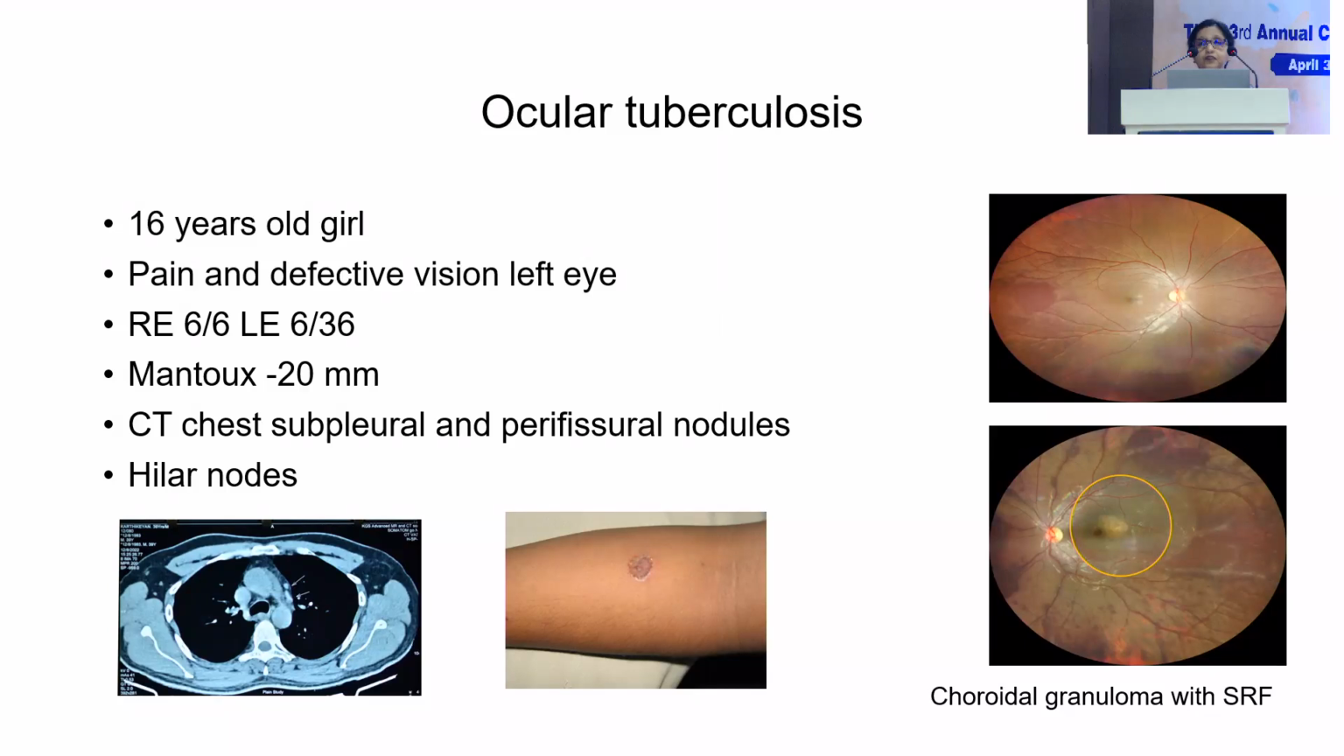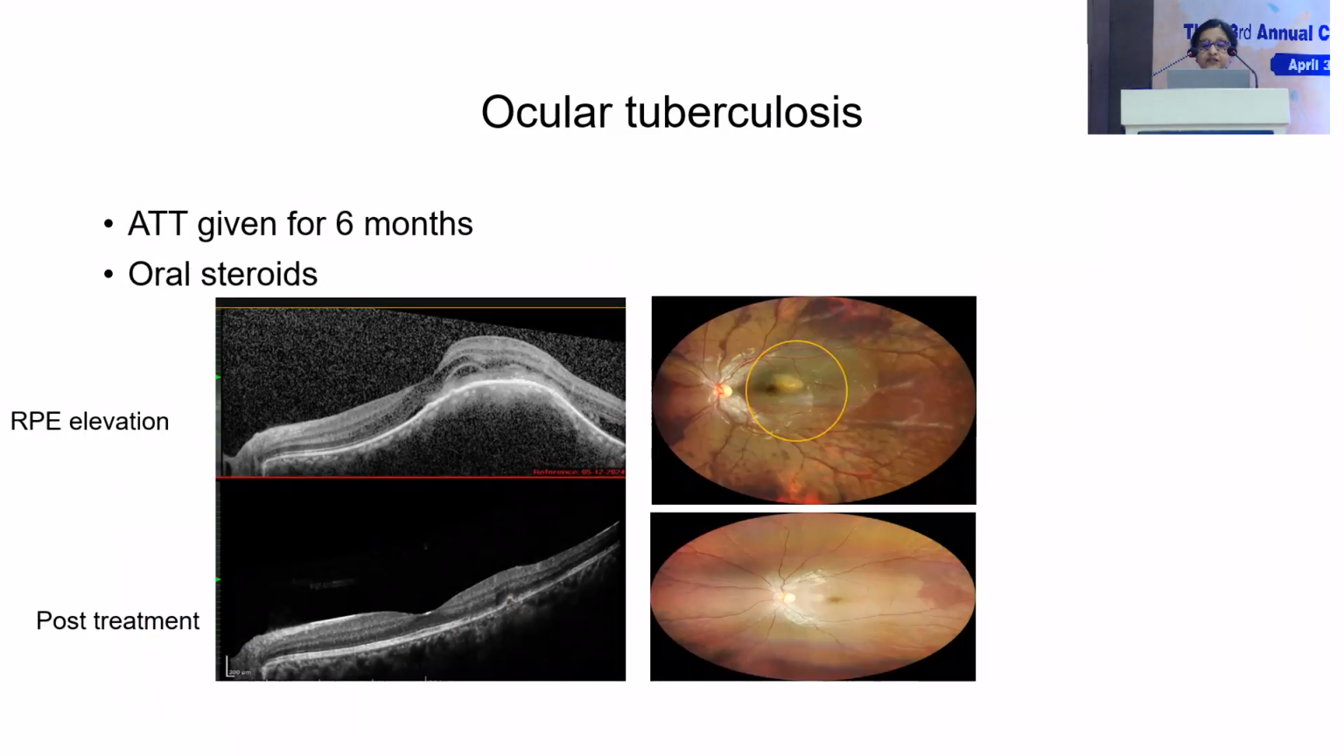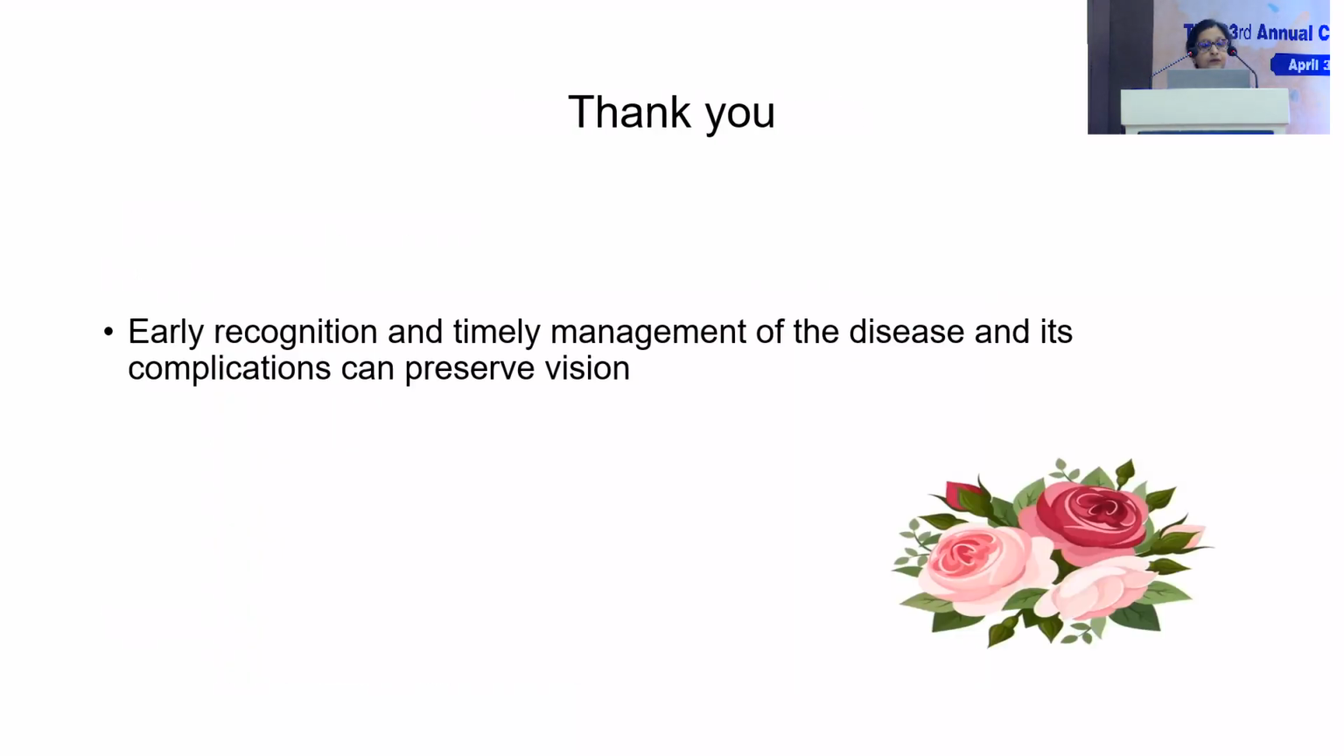Now don't forget ocular tuberculosis in an endemic country like ours. So this patient had a choroiditis lesion very close to the macula. You can see the vasculitis as well, and her Mantoux was positive. Her CT chest showed evidence of old TB. And you can see the OCT showing an RPE elevation, the contact sign. And after starting ATT, there was complete resolution of the lesion. So early recognition and timely management of the disease and its complications can preserve vision in a child. Thank you.